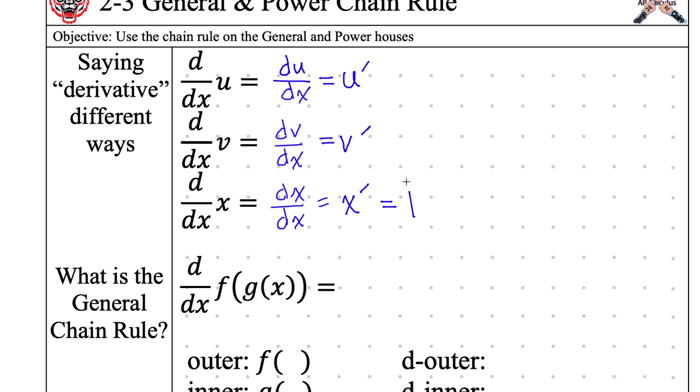And we need to think about what they mean in terms of a context of maybe a word problem. So in a word problem, u prime, or du dx, the derivative of u with respect to x, this is, and I need all of us to write them out, this is how fast u, whatever that represents, it might be meters, it might be feet, whatever, u is changing. And if I want to be very technical, I'd say with respect to x, but we've said it so many times now that I guess I'll just write it once and be done with it. How fast u is changing with respect to x.